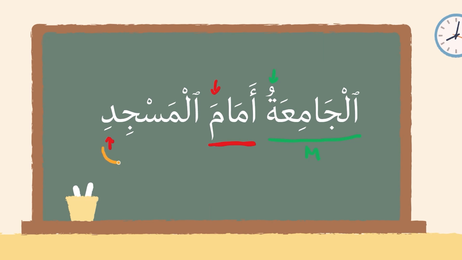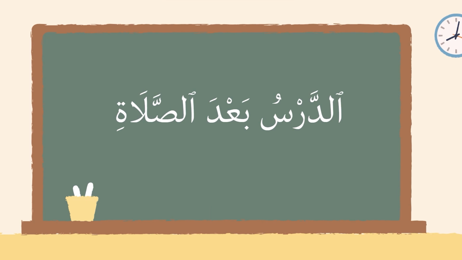And so we've identified here very easily our khabar. And so we know here there's an implied is or copula. The university is in front of the masjid. Al-jami'atu amam al-masjidi.